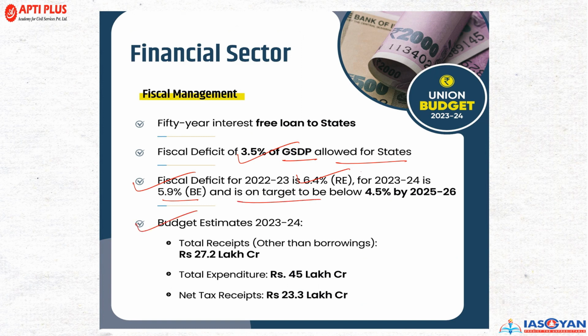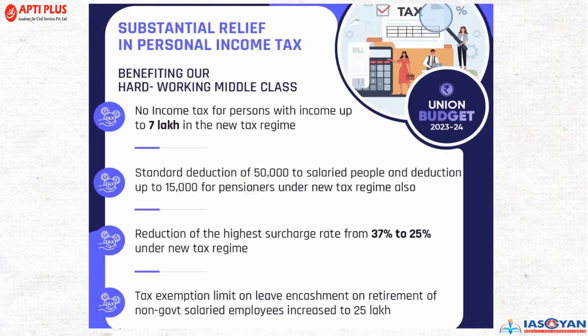The budget estimates for 23-24: the total receipts are 27.2 lakh crore rupees, total expenditure is 45 lakh crore rupees, and the net tax receipt is 23.3 lakh crore rupees.